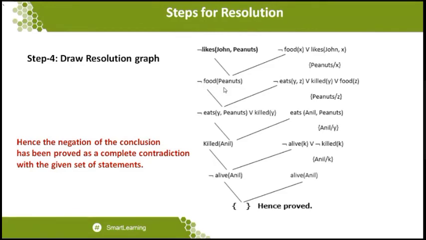So from this, you can understand that when a query is given to the resolution, which is not solved by forward and backward chaining, that particular problem will be identified and taken through different kinds of protocols by applying different rules, eliminations and substitutions. And finally, we concluded with the statement that John likes peanuts is the right one, and the complete contradiction of the statement has been proved over here.